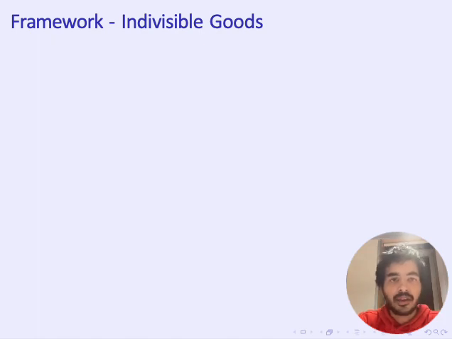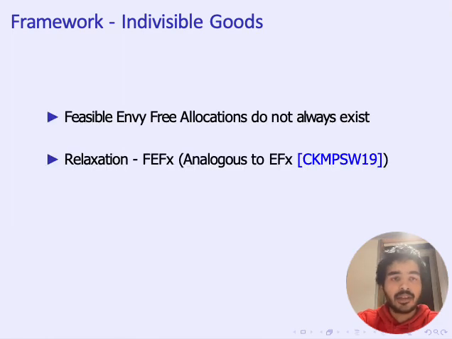Coming to the case of indivisible goods, I'll first talk a bit about the framework for indivisible goods again. Firstly, it is important to note that feasibly envy-free allocations do not always exist. The standard counterexample is where we have two agents and a good which fits in both of their budgets. We'll have to assign that good to one of the agents, and the other agent will inevitably end up envying the other agent.